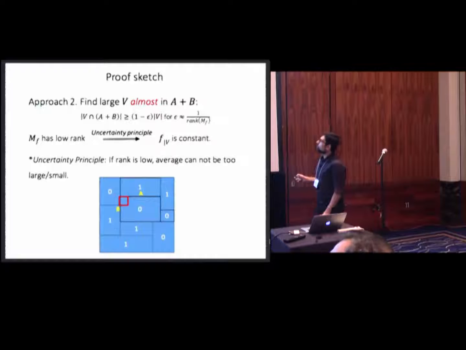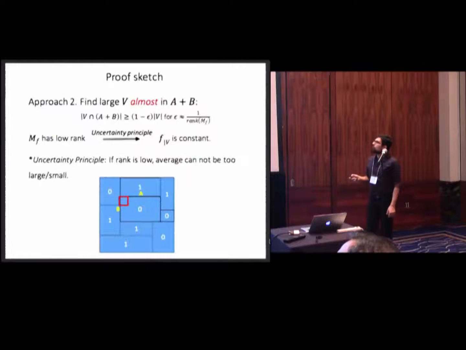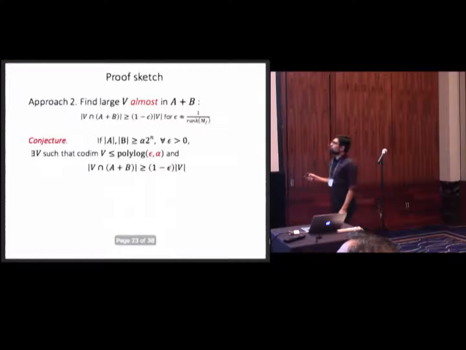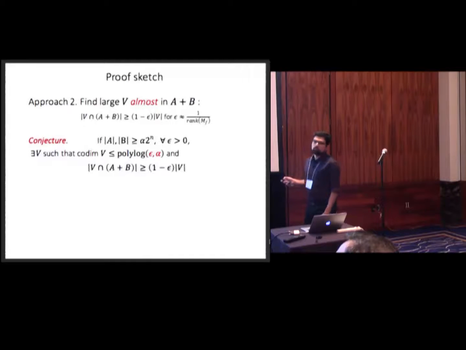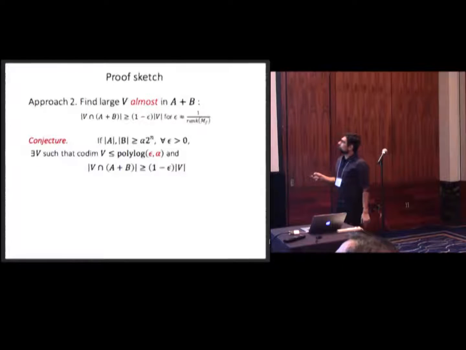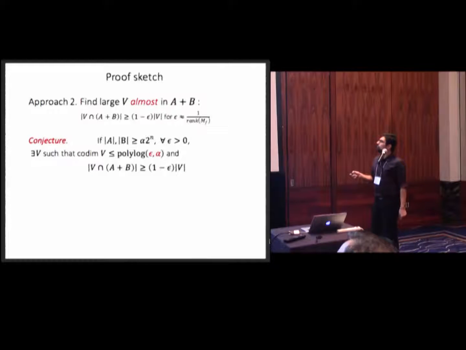But we need a good error bound. The problem is this requires proving a conjecture in additive combinatorics, which is very interesting and would have some other very interesting consequences. So here's the conjecture.